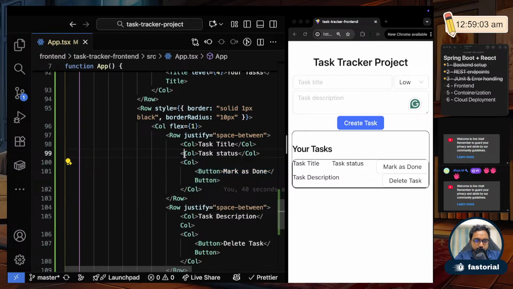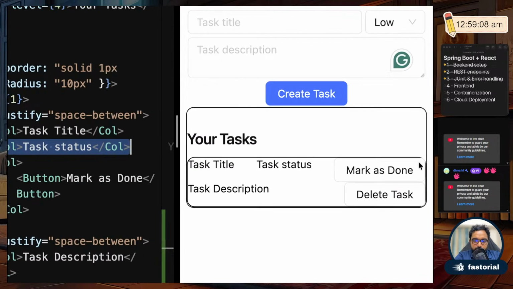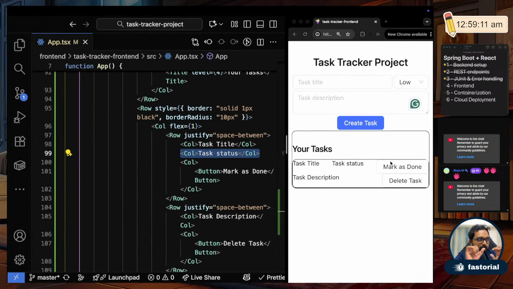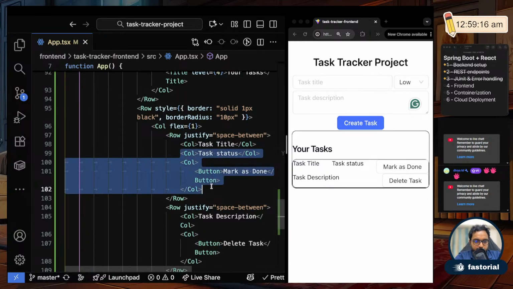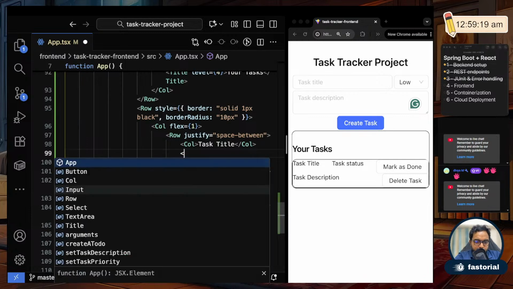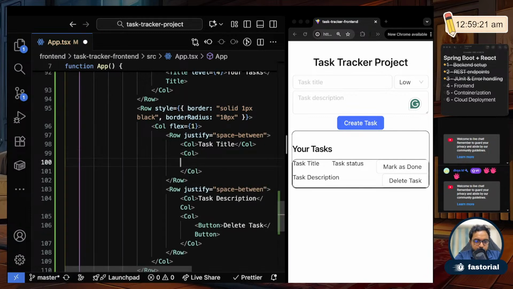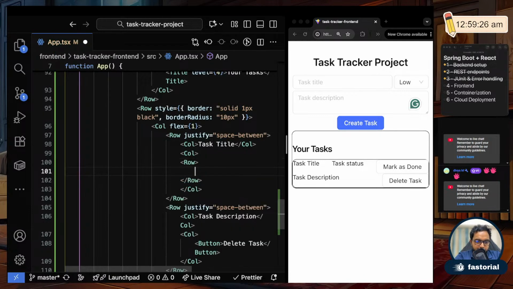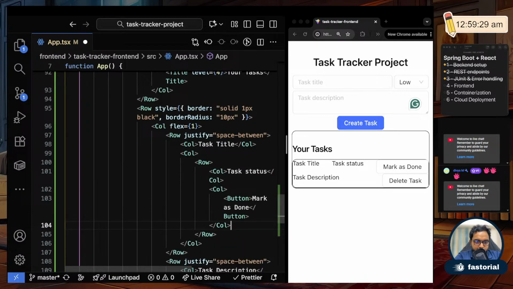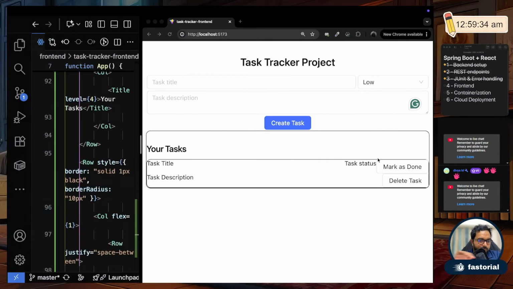Instead, this second area should be marked as one column. Then it will just split into two columns and put one on the left and one on the right. I'll show that; if I group it, it will become correct. I'll cut this and make a column here, a single column. Inside that I'll start a row again, and inside that I'll put these two columns. You see the two stuck together on the right side. That is what I wanted. Okay, so the alignment is done.